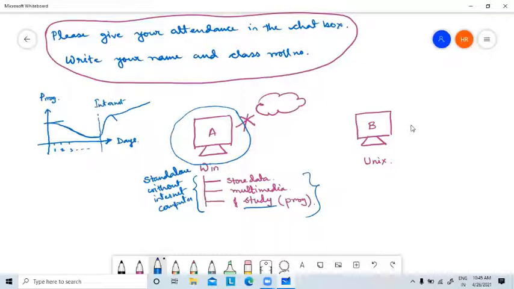Now, suppose consider a story like this. There are two persons: A, who only knows Bengali, and B, who only knows, say, Tamil.